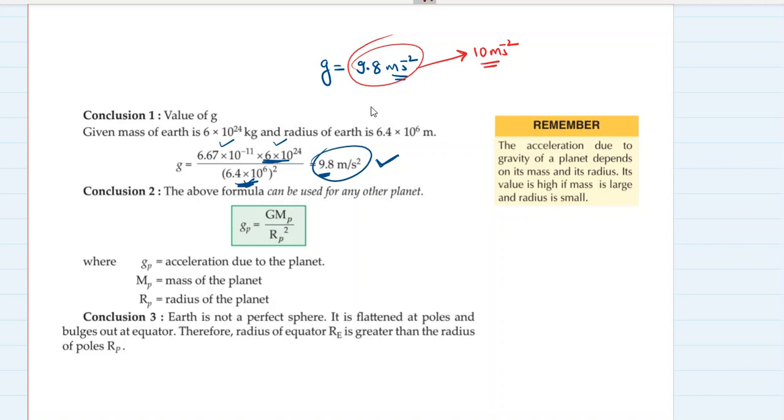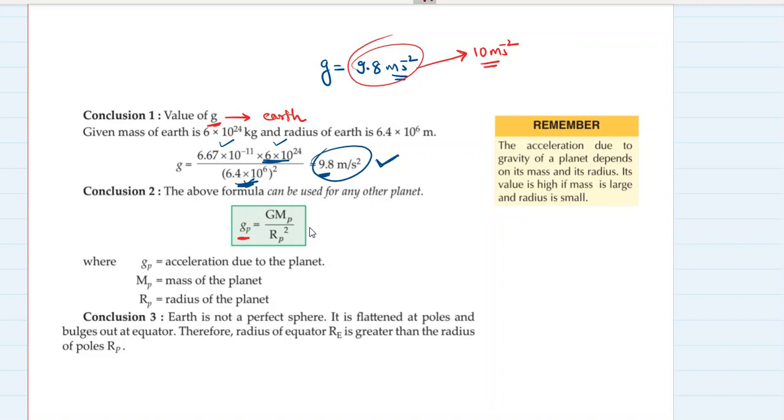Okay, so this was the value of G for Earth, that is acceleration due to gravity. But acceleration due to any other planet's gravitational pull can also be calculated using this formula. So here we have Gp, that is acceleration due to the gravitational pull of any other planet. Remember, I'm not using the word gravity.